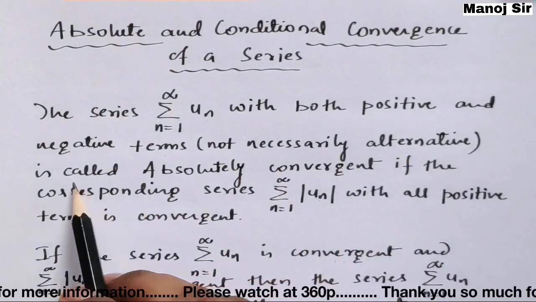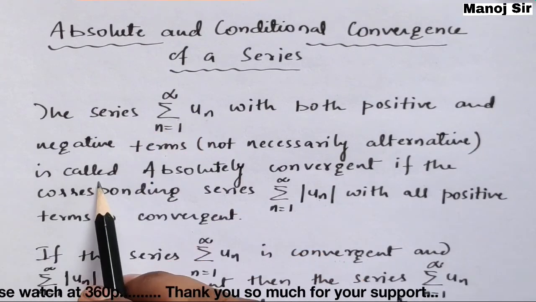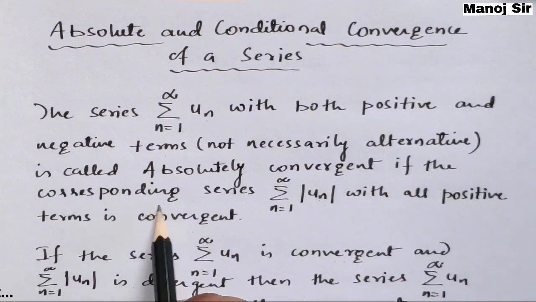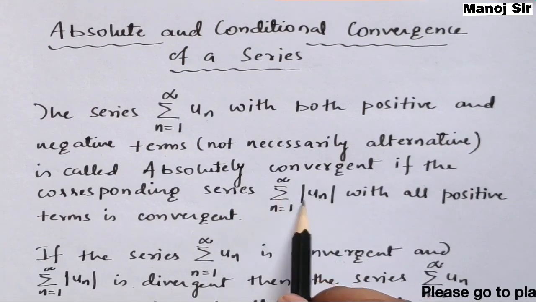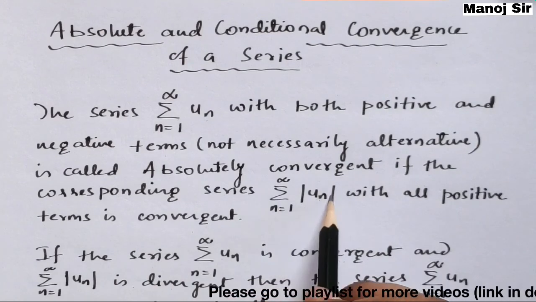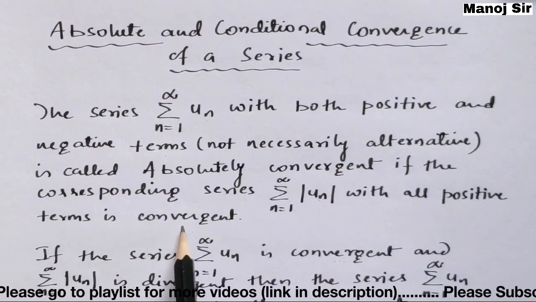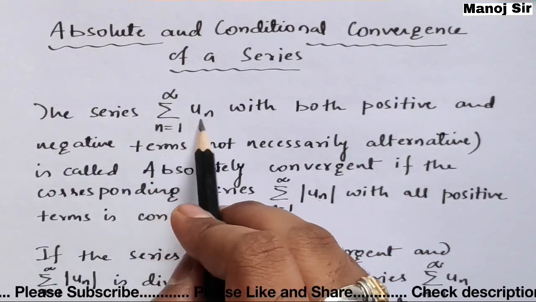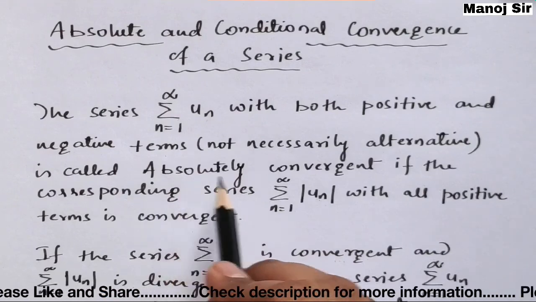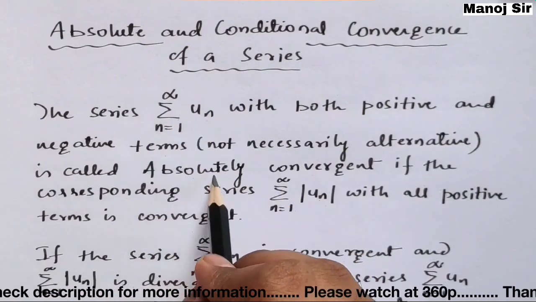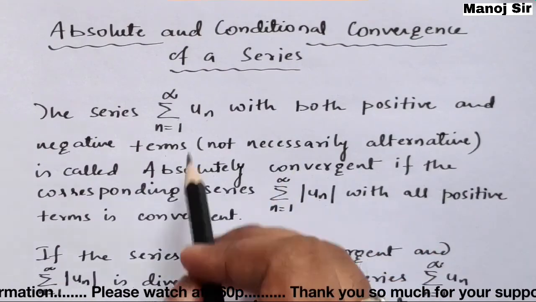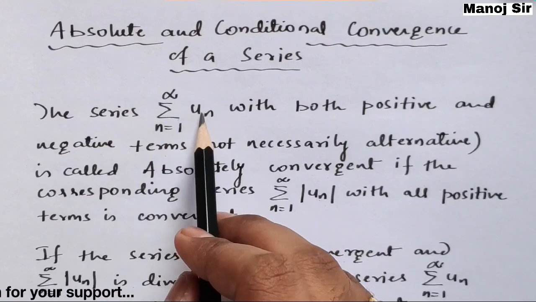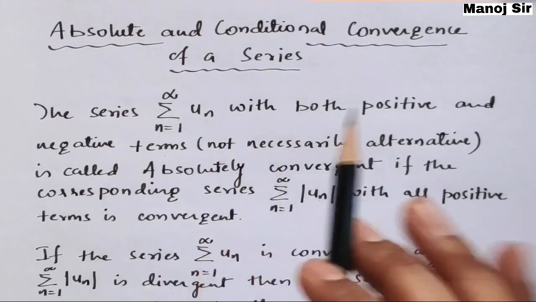The series, that is summation un, is said to be absolutely convergent if the corresponding series, that is summation of mod of un, with all positive terms, is convergent. I repeat this once again. This series summation un is consisting of both positive and negative terms.